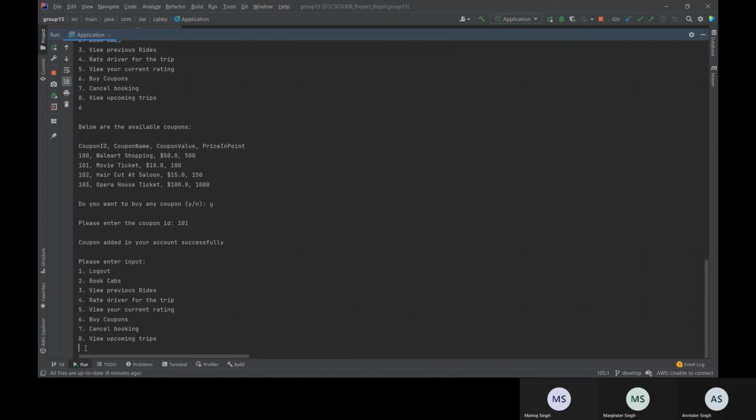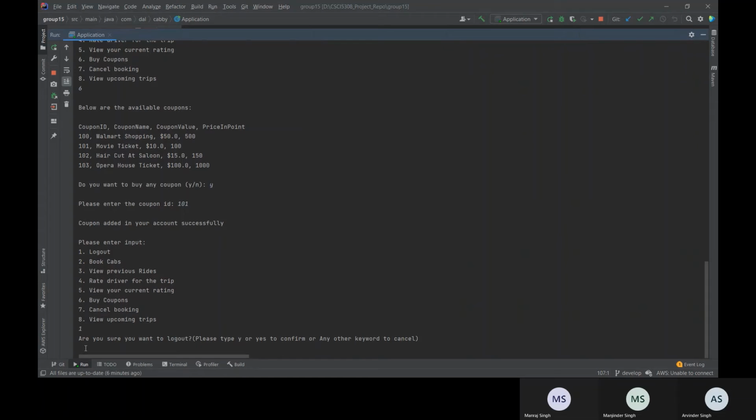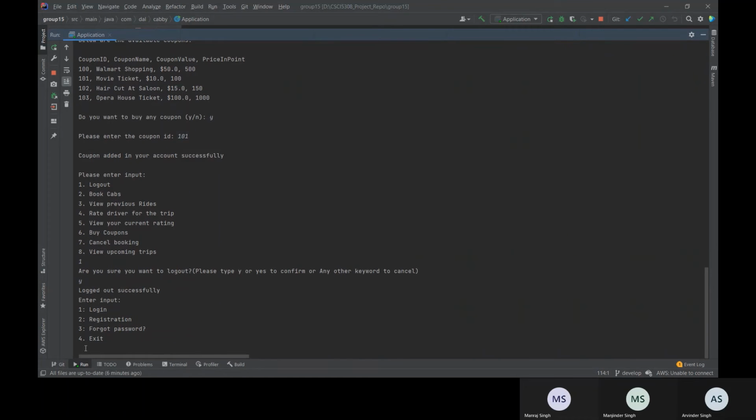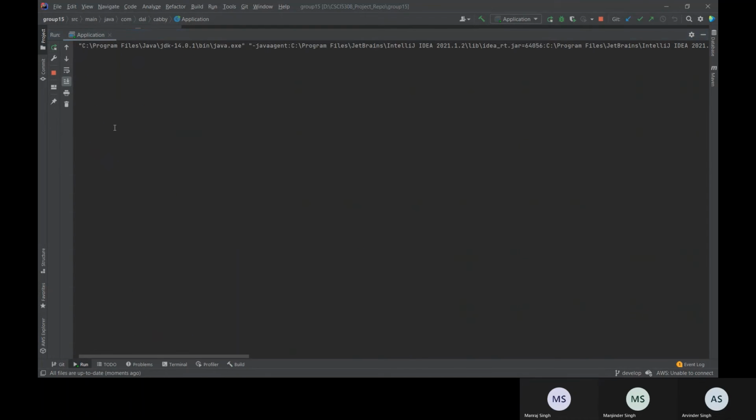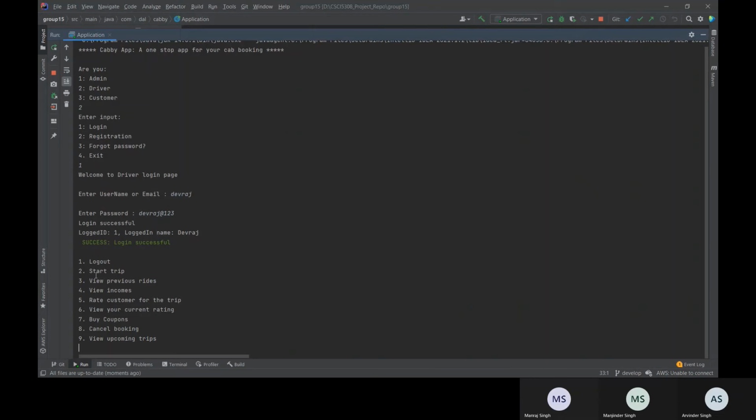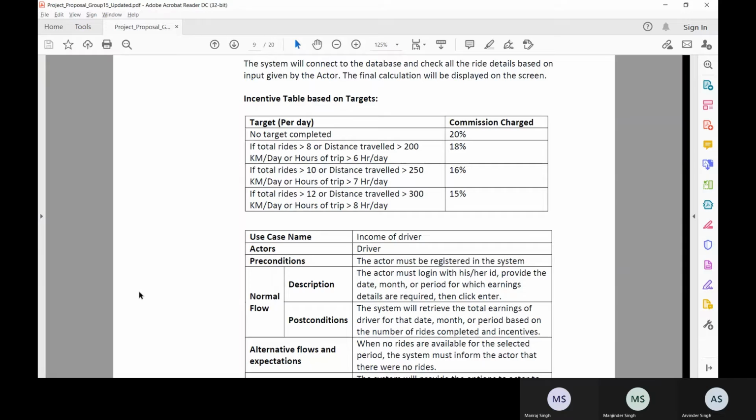Now I'm going to log in as the driver to show those features. Suppose the driver is logging in. Now the driver will have all these options to select from. Here I have implemented features like they can see their income as well. This income will be calculated on the basis of this table.